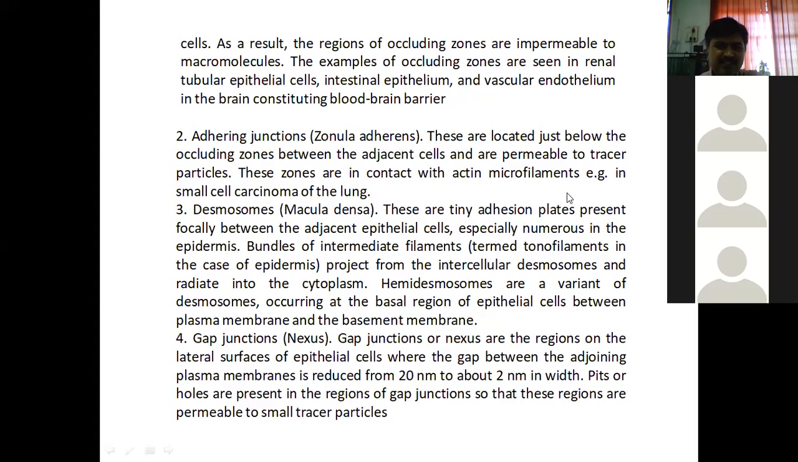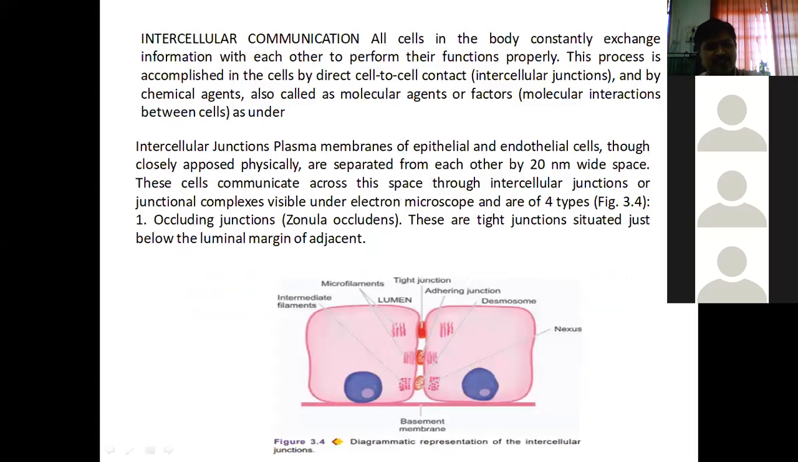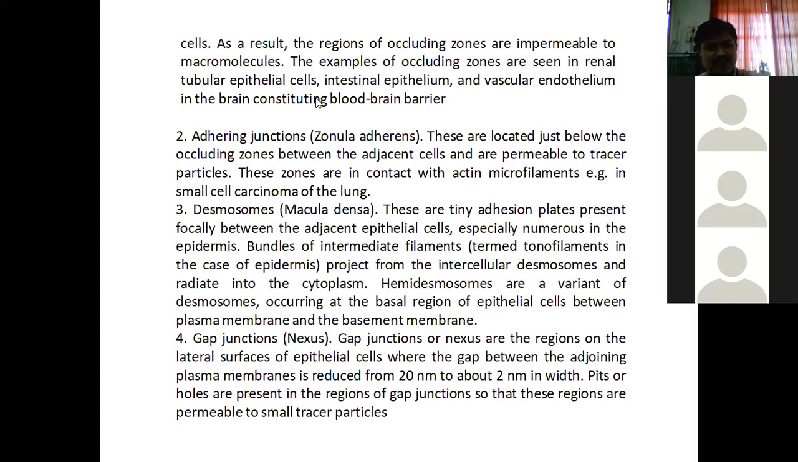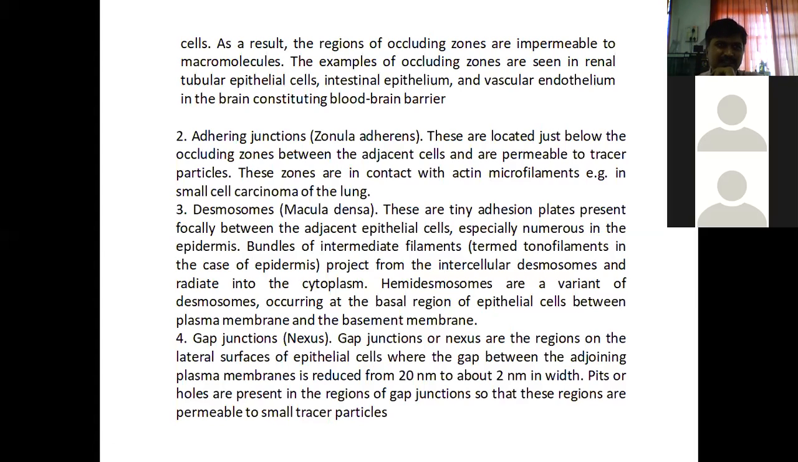Then the next one. Adhering junction is over, occluding junctions are over. Now I will make one short form: OAD. O for occluding junctions, A for adhering junctions, and D for desmosomes. Got it? OAD. Desmosomes, macula densa.